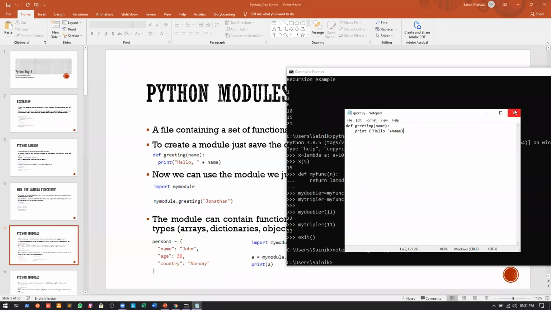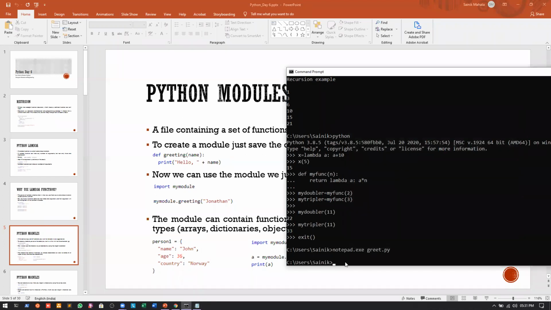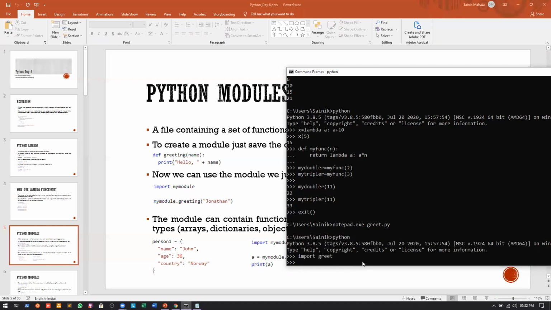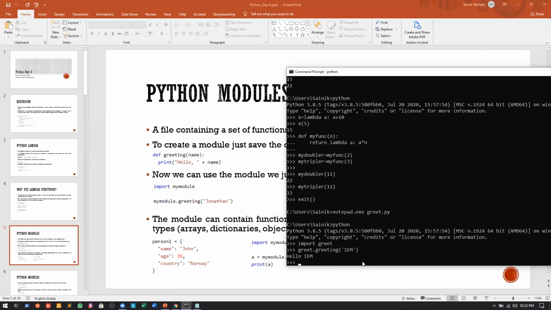Now what we will do is write python here, and then import greet. Then I can write greet.greeting, since the function name was greeting, and pass the argument from here. So I can write IEM. If I press enter, you can see that we are printing Hello IEM. Am I clear till now, or do I have to repeat? Actually, I went very fast.